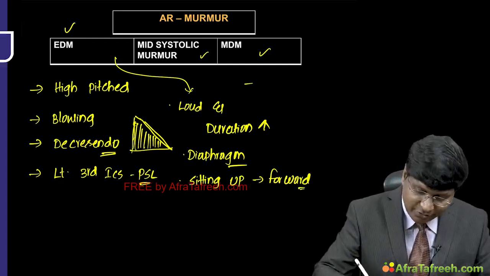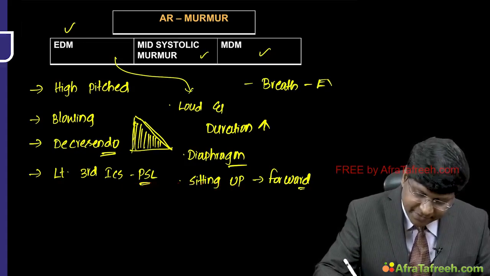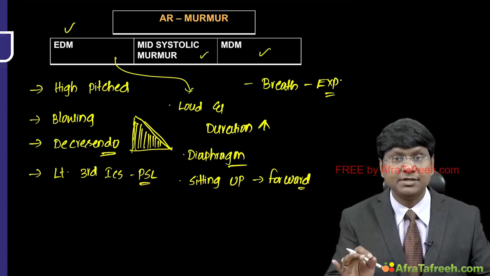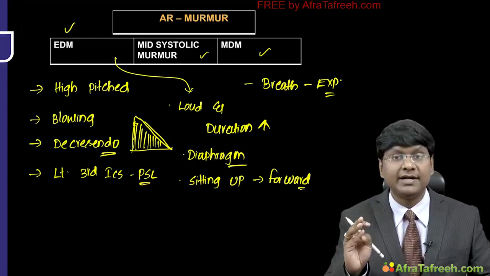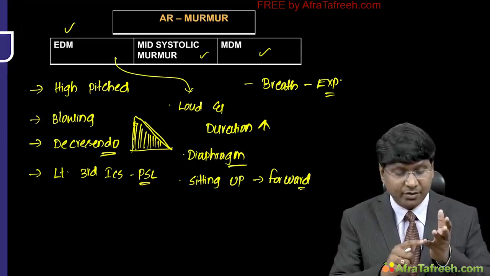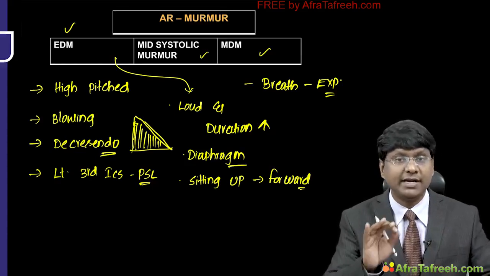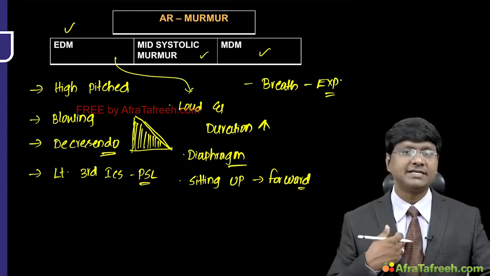And the breath of the individual should be held in expiration, right? The breath of the individual should be held in expiration. And what you have to understand is that in patients in whom AR is caused by primary valvular disease, the diastolic murmur is usually louder along the left sternal border than the right sternal border.